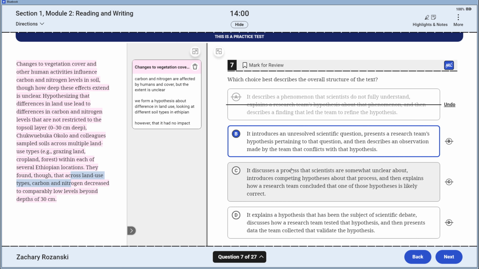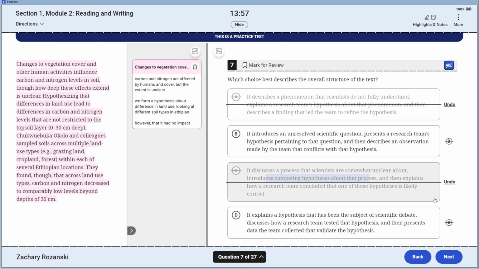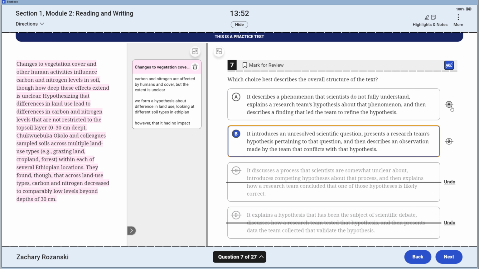It discusses a process that scientists are somewhat unclear about. Sure. Introduces competing hypotheses? We don't have competing hypotheses. It explains the hypothesis, but we don't have any idea that there's been debate going on. Whoops, B is going to be my right answer.